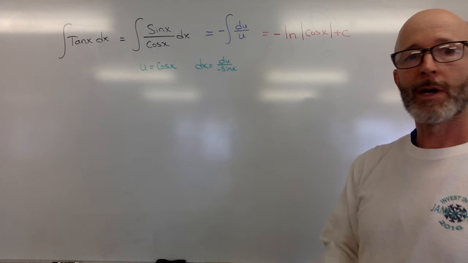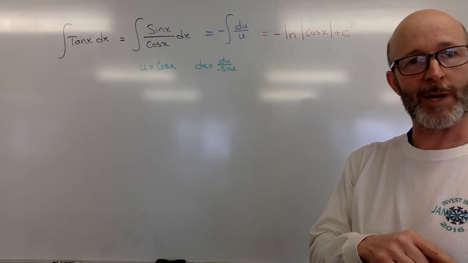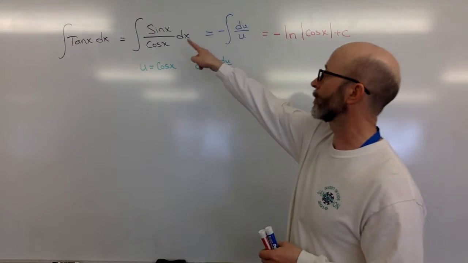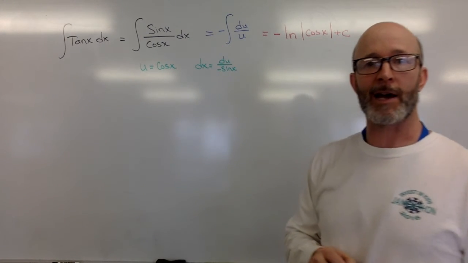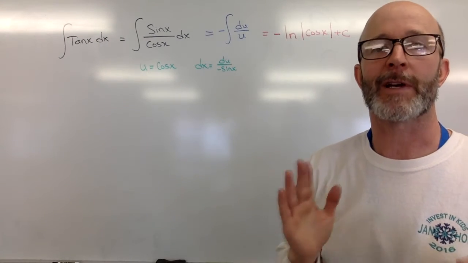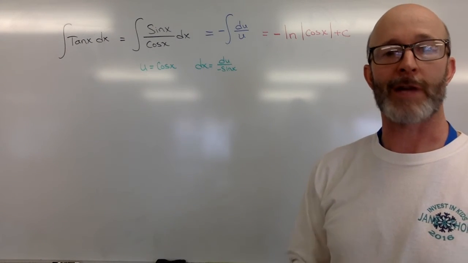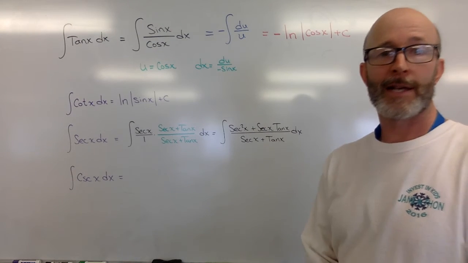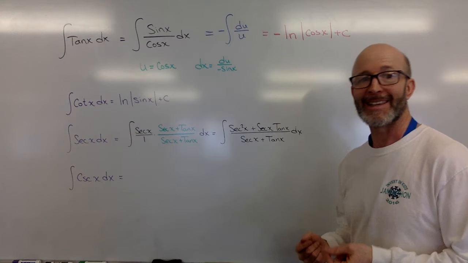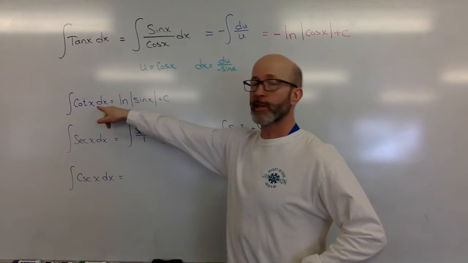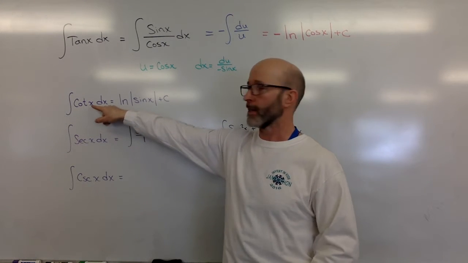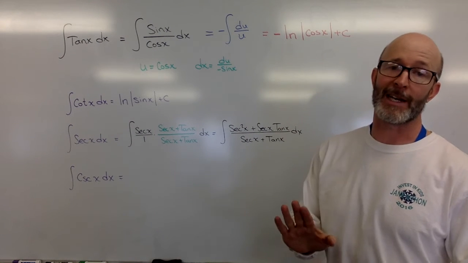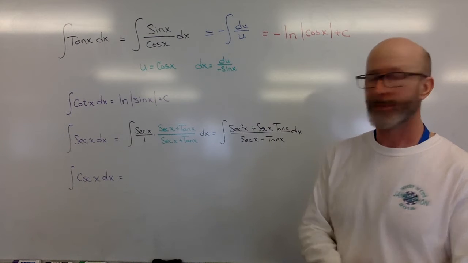Yay. So you can memorize this equation, or you can think about where it came from. If you think of tangent as sine over cosine, you could quickly work this out. You could derive it in a pinch. If you forgot this rule, you would be able to figure it out if you needed to. Likewise, on the spot, you could probably derive the integral of cotangent, which is cosine over sine. Let the denominator equal u. You've got yourself an integral rule.